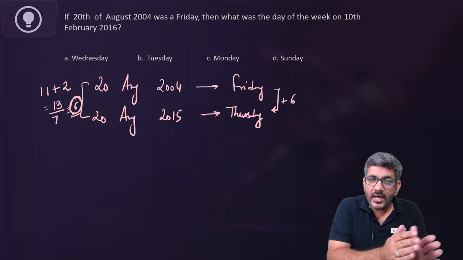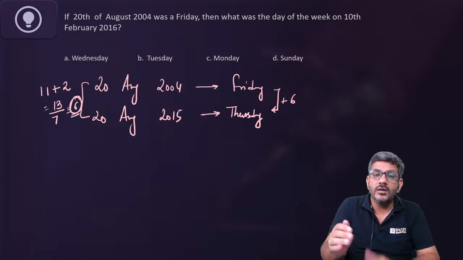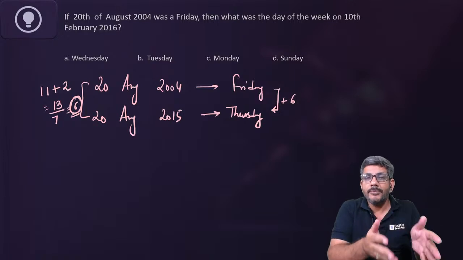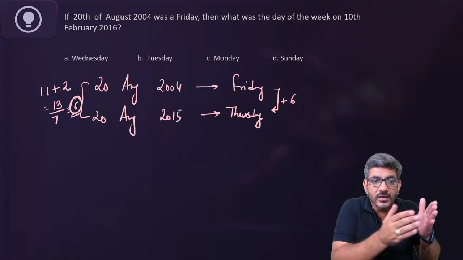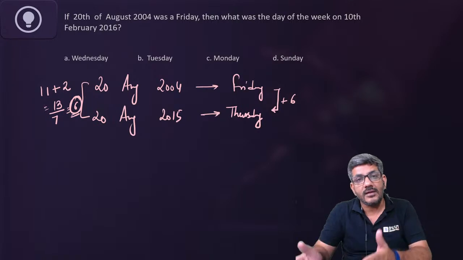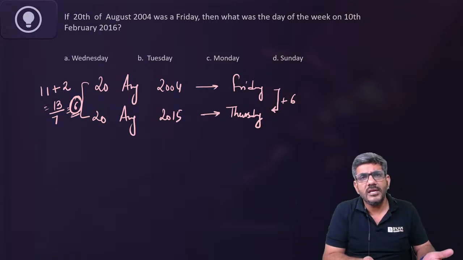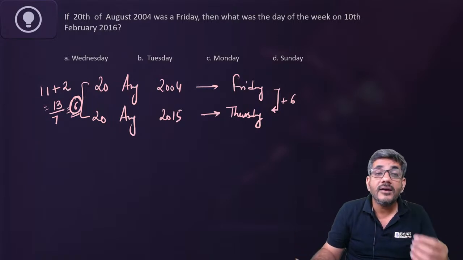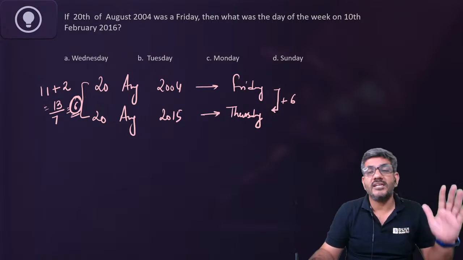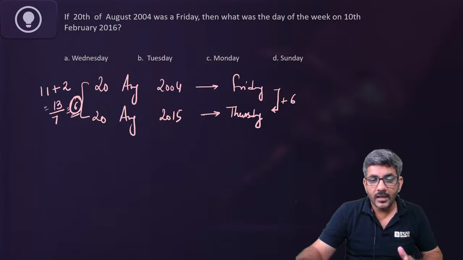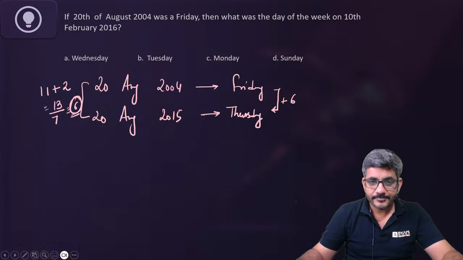But if I am going ahead of 20th August 2004, तब मैं 29 February से पास नहीं कर रहा हूं. So for me, whether it's a leap year or not, it does not make a difference, because 20th August 2004 के बाद उस अगस्त उस ईयर में उतने ही दिन बचे होंगे जितने किसी भी नॉर्मल ईयर में होते हैं, because leap year is actually having no effect in this case. We are going ahead of 20th of August 2004. I hope you have understood my point.